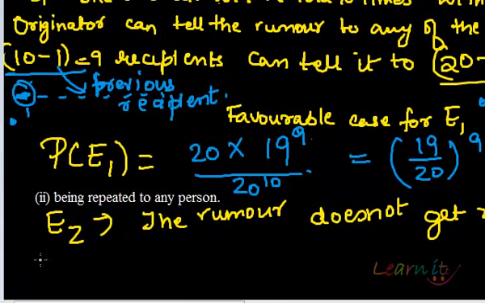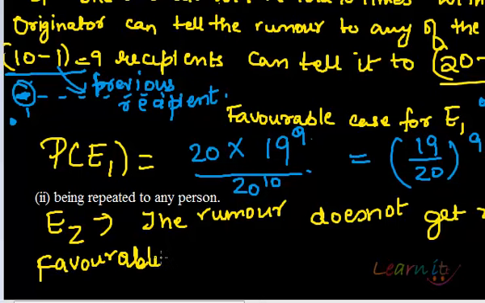So that would mean our favorable cases would be what? First of all, there is an originator, he or she can tell it to 20 people, okay, and then this person can only tell it to 19 people.